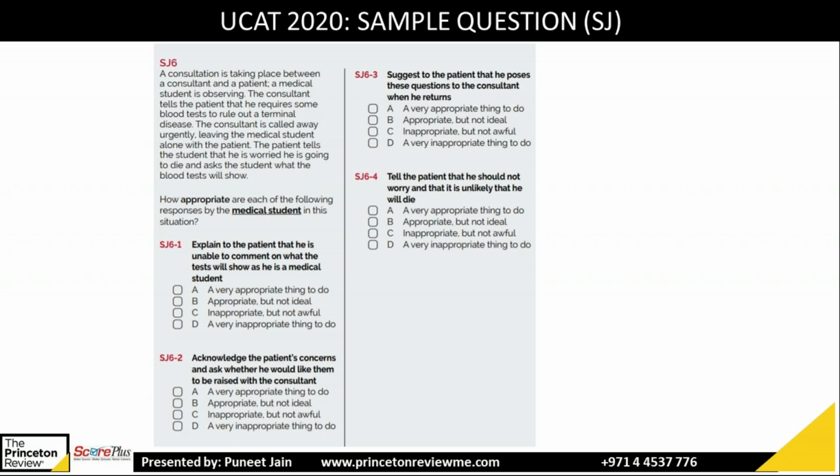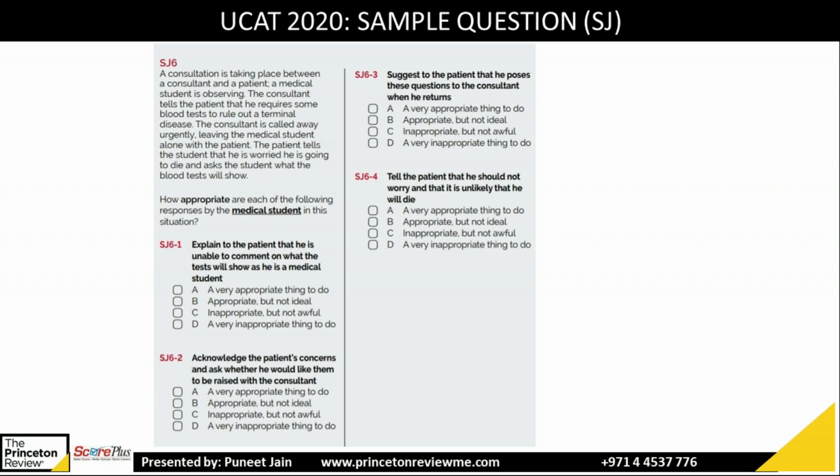A. All right. The correct answer is A. What they're saying, acknowledge the patient concern and ask whether he would like them to be raised with the consultant. That's the very appropriate thing to do because he doesn't have the right to comment on that. He has to ask with the consultant. So the correct answer A.